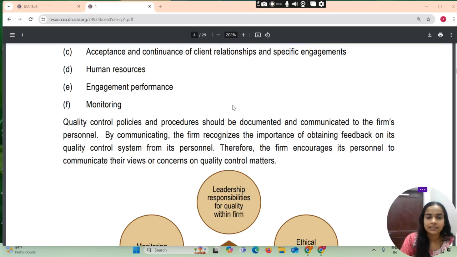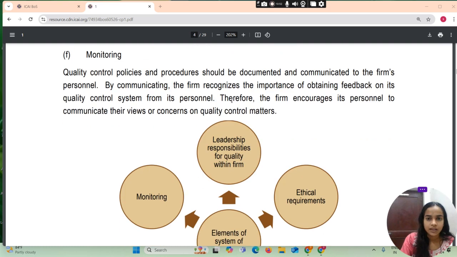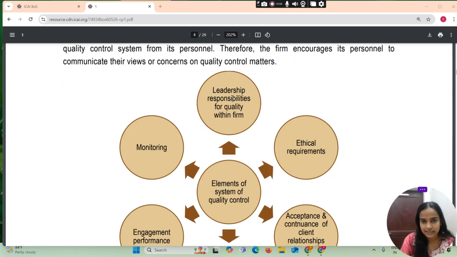Quality control policies and procedures should be documented and communicated to firms' personnel. By communicating, the firm recognizes the importance of obtaining feedback on its quality control system from its personnel. Therefore, the firm encourages its personnel to communicate their views or concern on quality control matters.